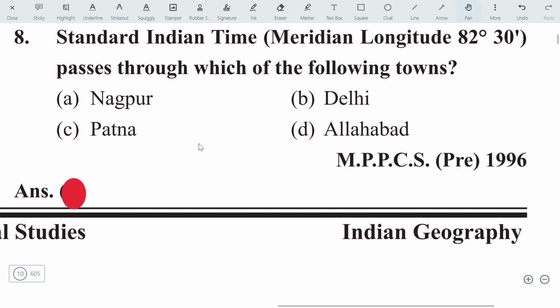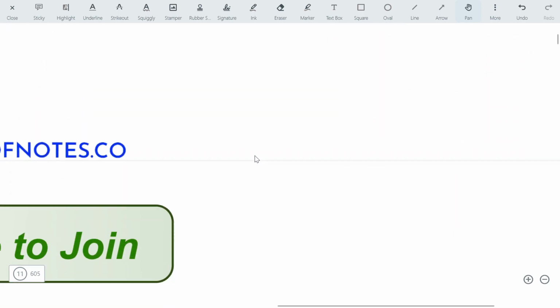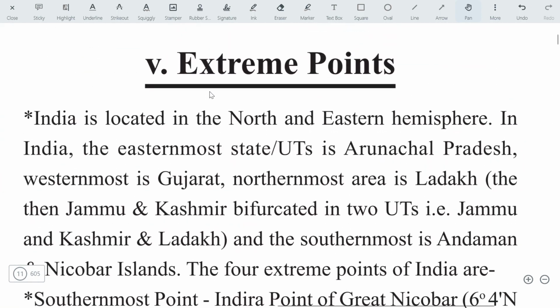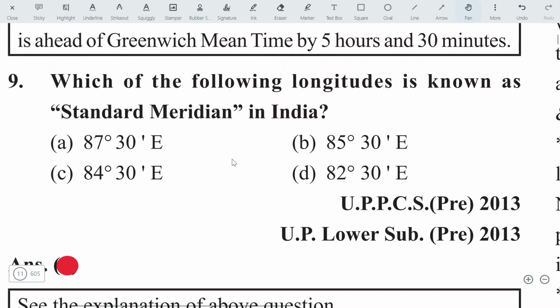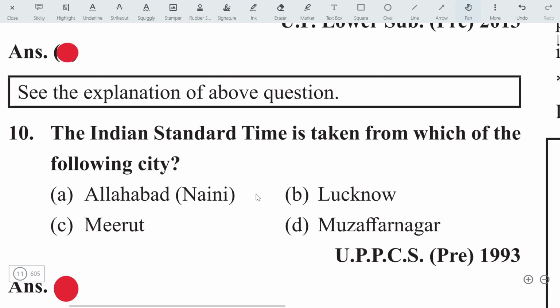The Standard Indian Time meridian longitude passes through which of the following towns? Obviously, the answer is Allahabad. It passes through Mirzapur, Allahabad, Naini. You must remember these places. Let's move on to the next question. Which of the following longitudes is known as the standard meridian? It is 82 degree and 30 minutes. Let's move on to the next question.